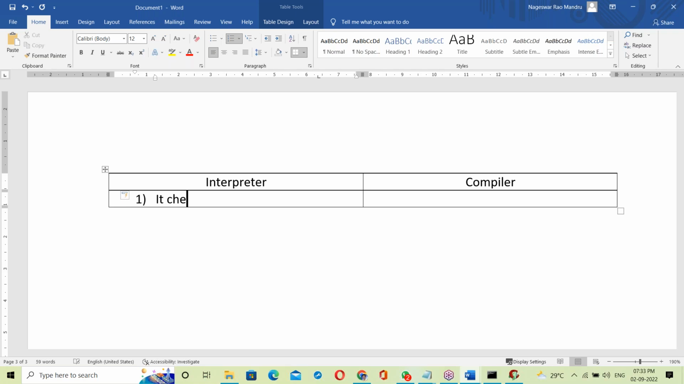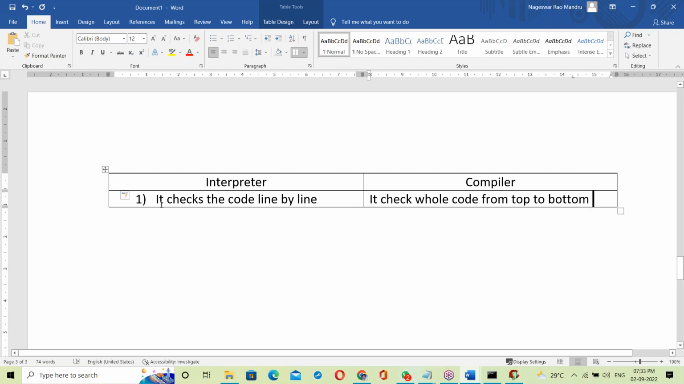The interpreter checks the code line by line. The compiler checks the whole program at a time. It checks the whole code, complete code, from top to bottom. So the interpreter checks the code line by line.